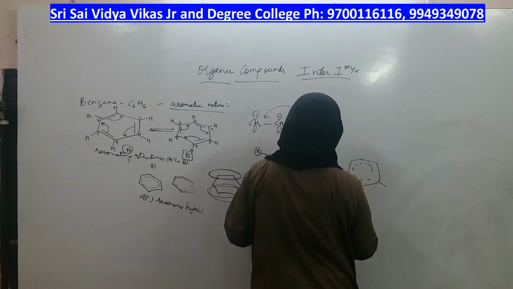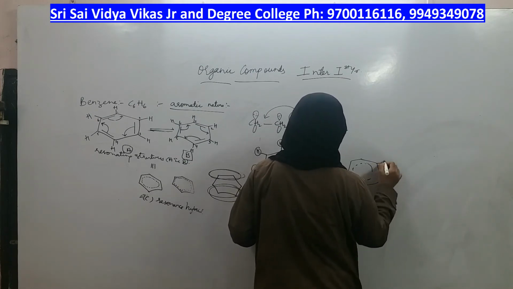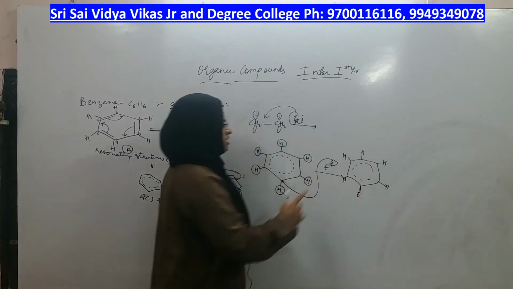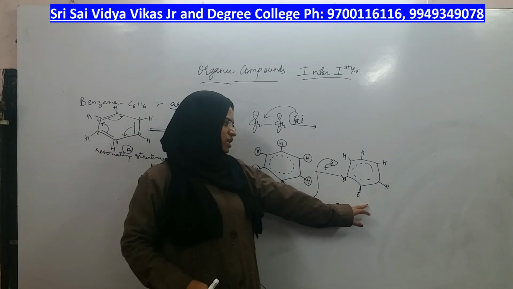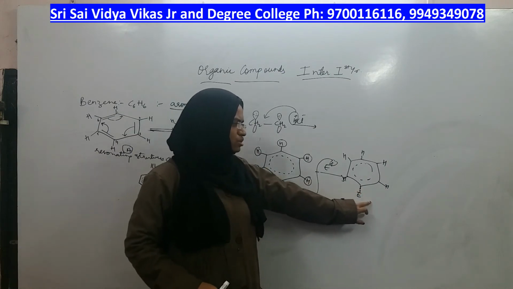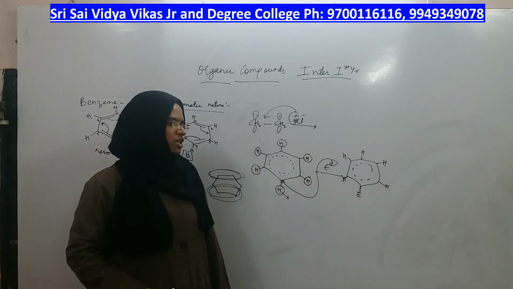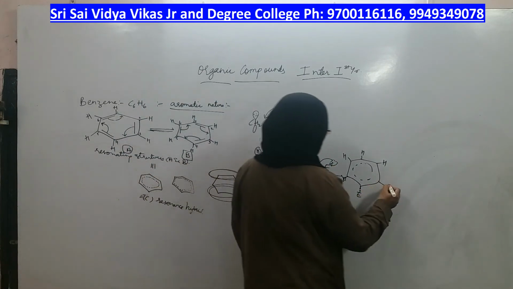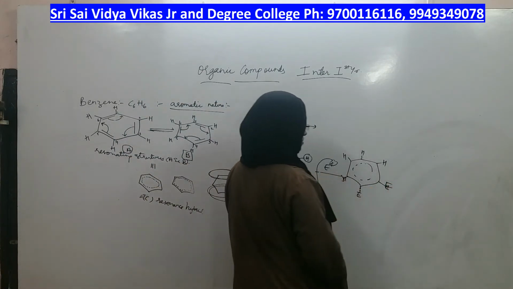If one electrophile is coming, the other 5 hydrogens remain the same, and the benzene ring which you get is called monosubstituted benzene. If you take 2 electrophiles, you will get disubstituted benzene as the product.